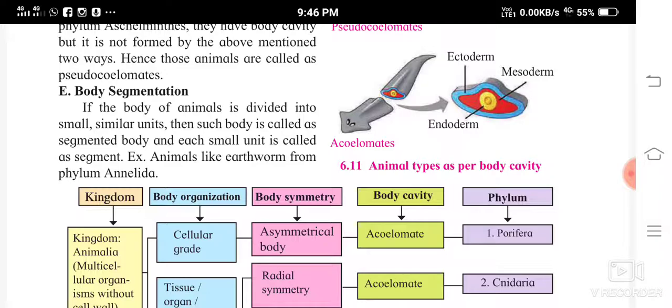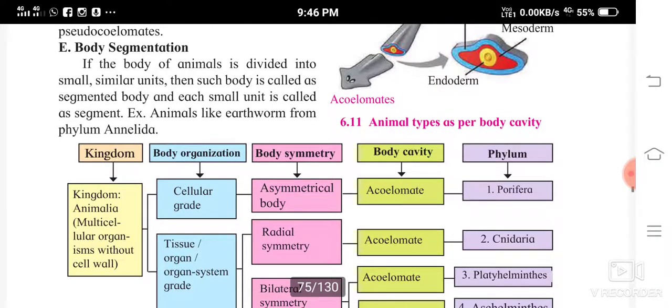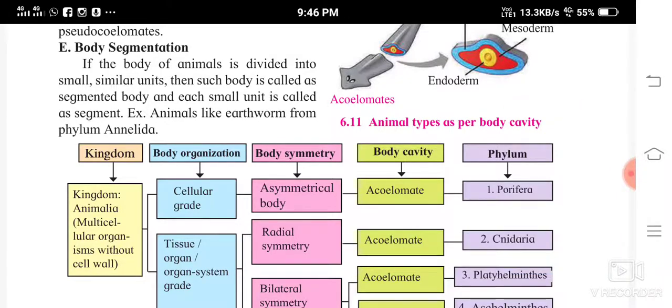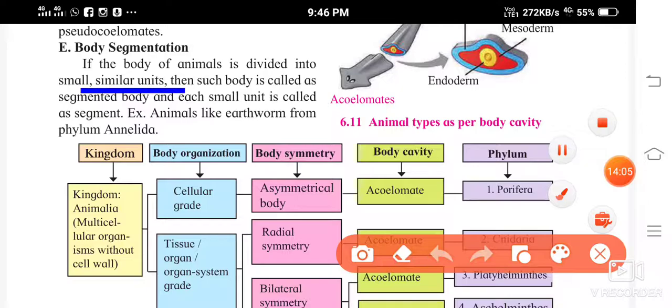Animals like earthworm from phylum Annelida, you must have seen. Yes, earthworms, they are having segments on their body, isn't it? There are lines like this on their body. So what happens is, this is going to divide them into similar units, small similar units.